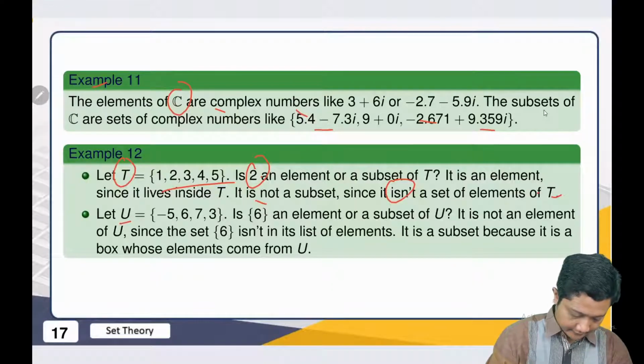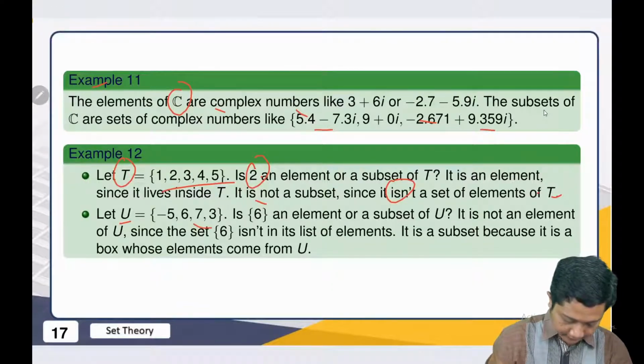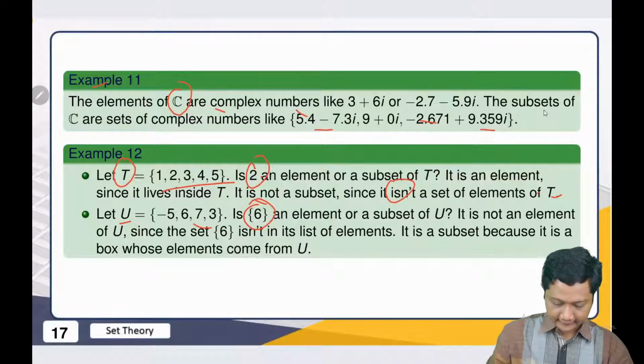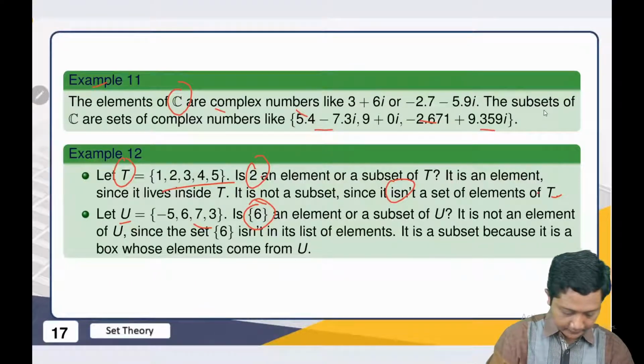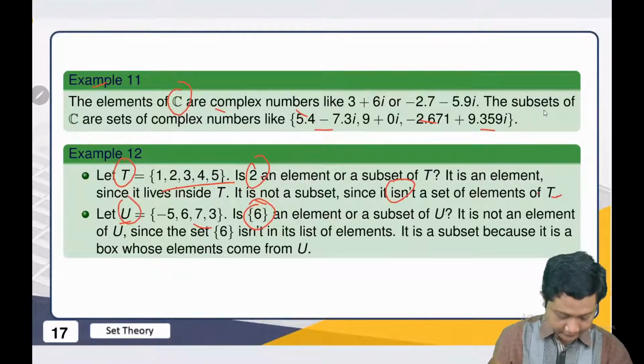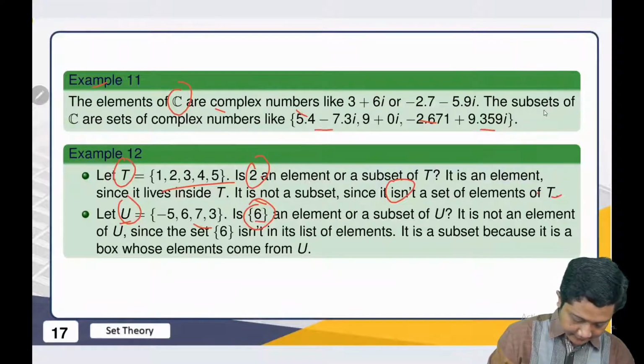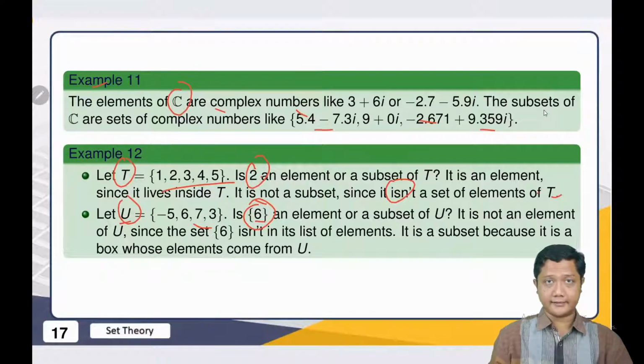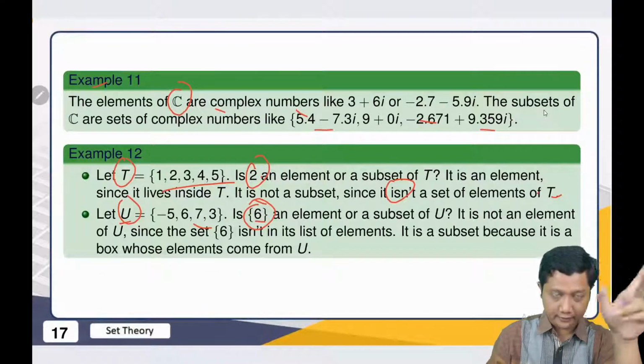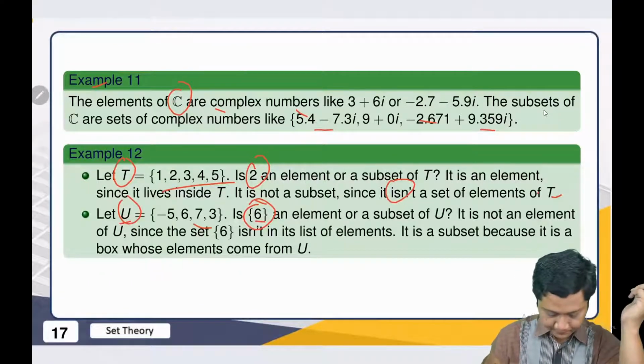Another example, when we have this U, then we have this set {6}. This 6 is not an element of U, but the set {6} is a subset of U. Why? Because this is the element and this element is in here. Then that satisfies the condition of a subset.